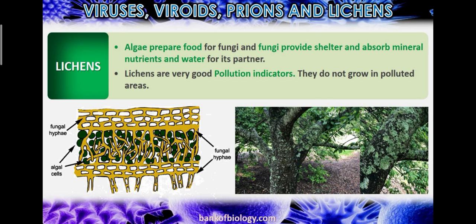Okay, lichens are very good pollution indicators. They do not grow in polluted areas. They do not grow in areas where there is pollution. From this we understand that these areas are polluted because lichens are not growing there.